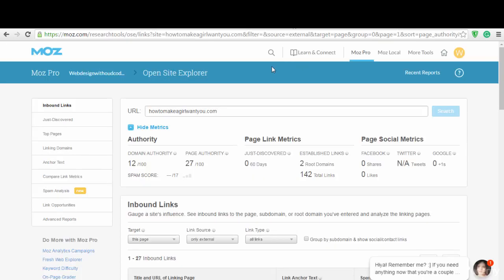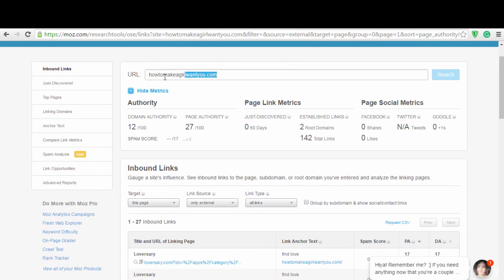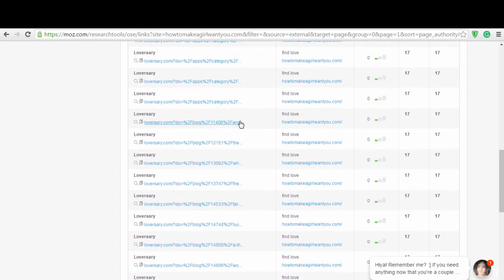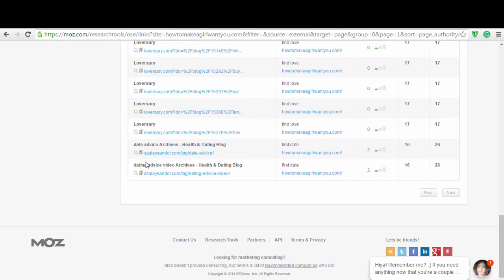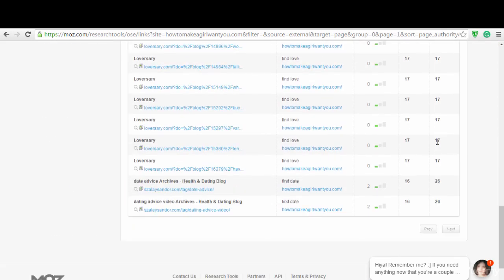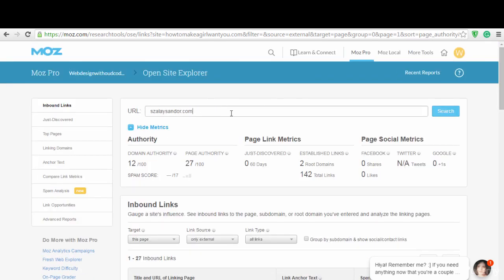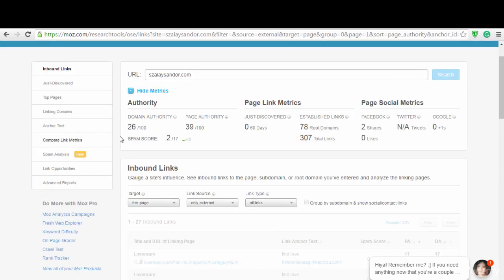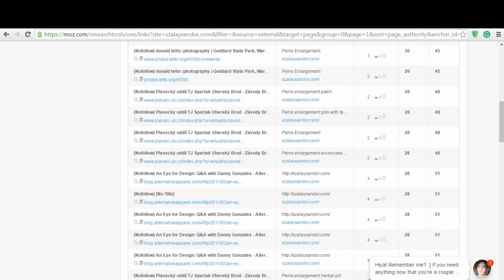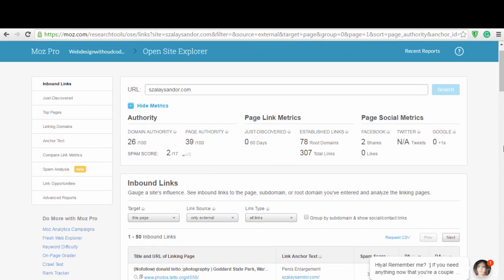Now another option is to use expired domain names. If I go to Moz Open Site Explorer and enter my domain name right here, you can see the list of backlinks that are linking to my site. If I scroll down here, you can see there is one that has 16 page authority and 26 domain authority. This is an expired domain name that I bought for a very cheap price. If I take this link, put it right here and hit search, you can see the domain authority and the page authority. The reason why most people get stuck here is because they don't know where to get these types of domain names.